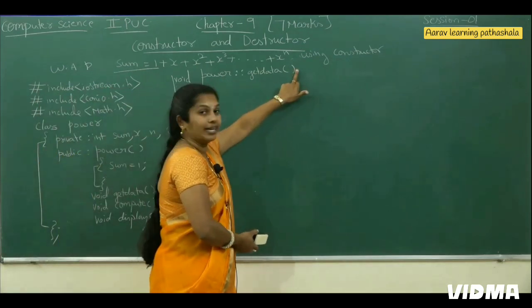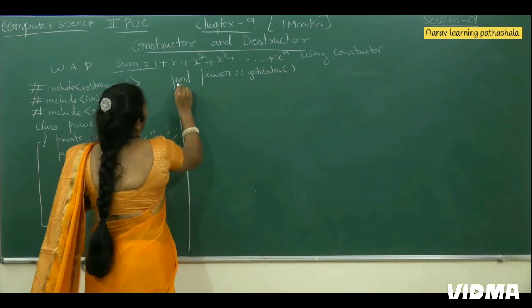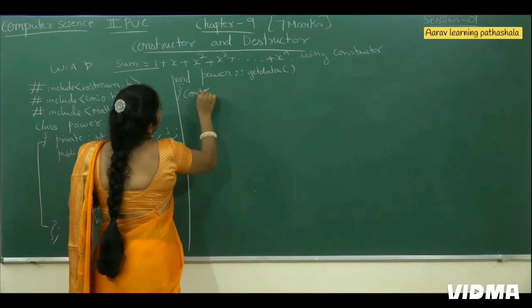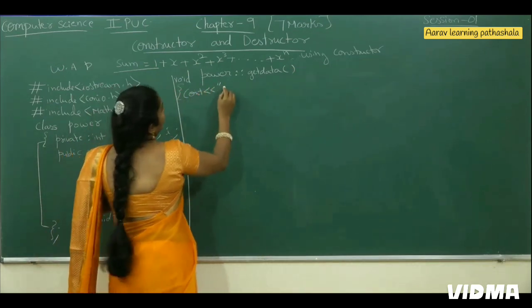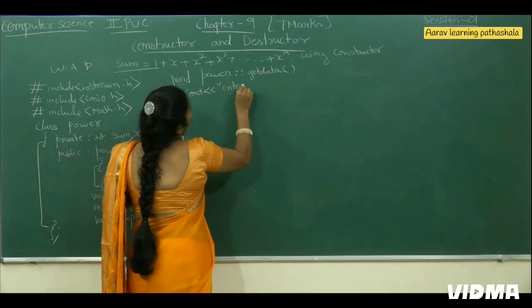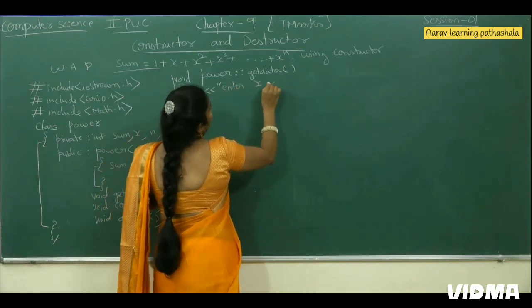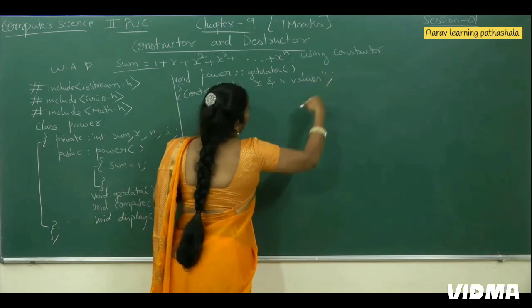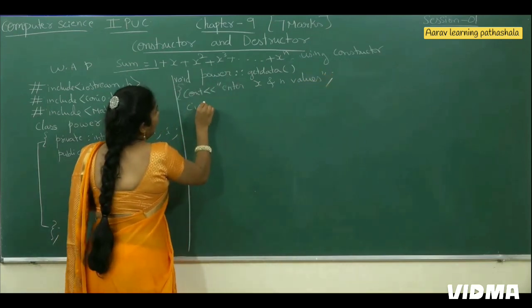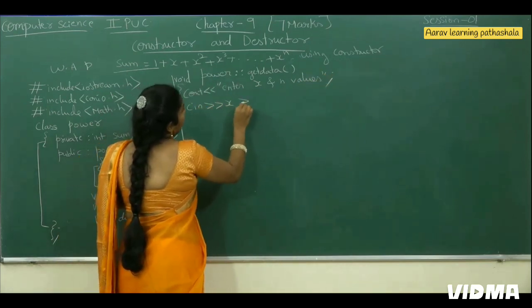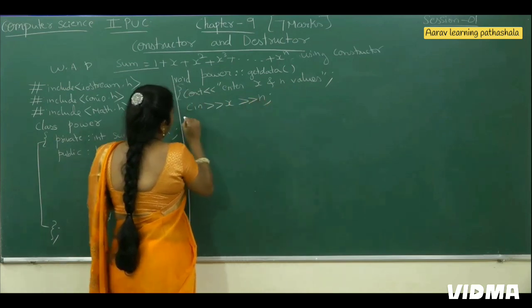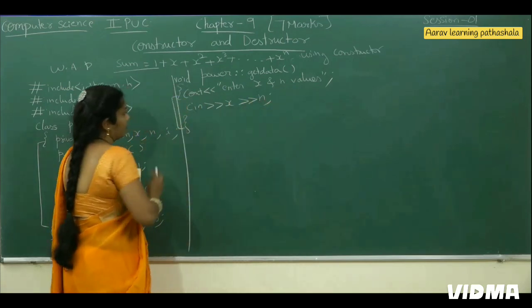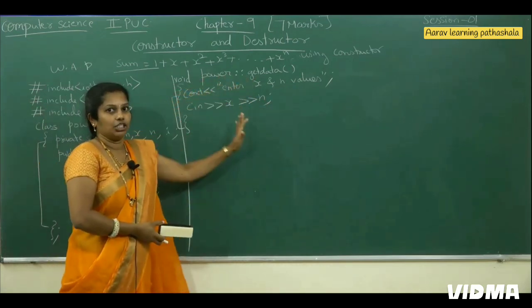That's why don't put any semicolon here. Here cout insertion operator, enter x and n values. Next cin extraction operator x, extraction operator n. Close this function. The get data function is written.